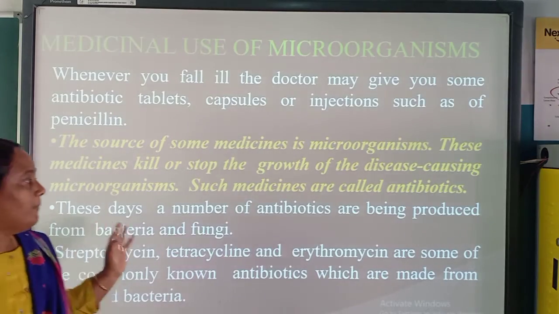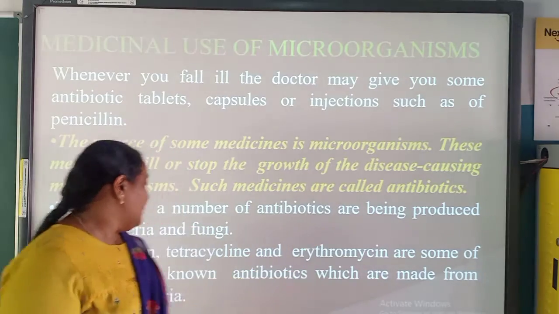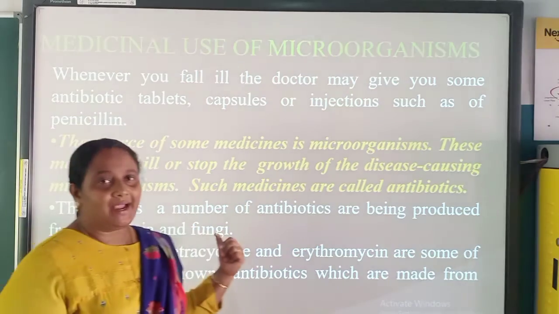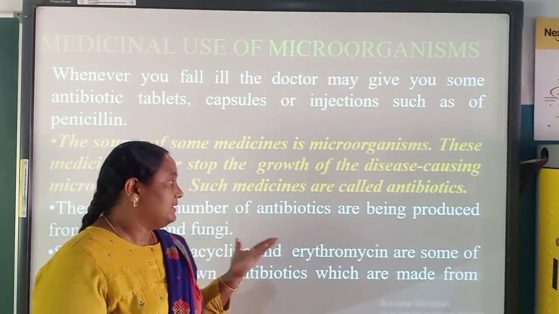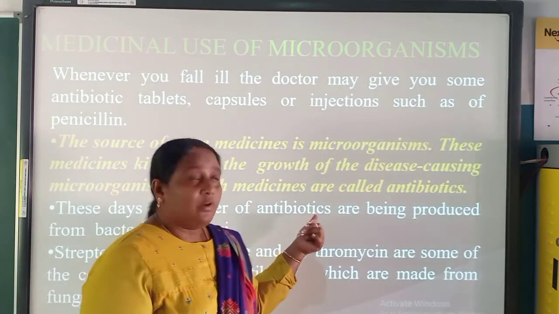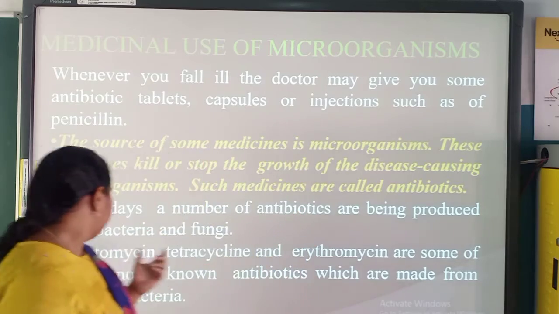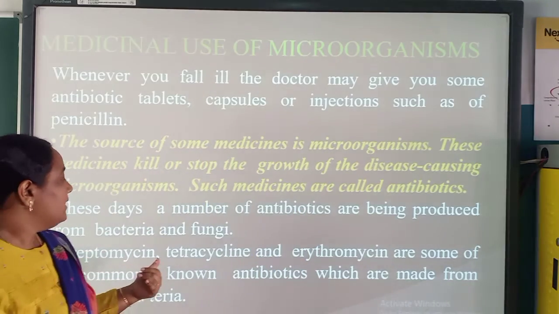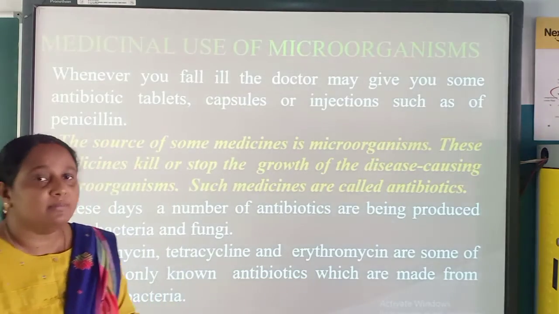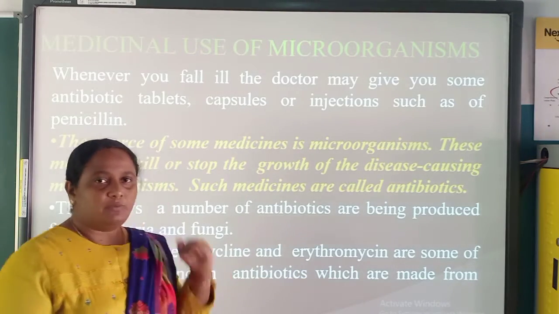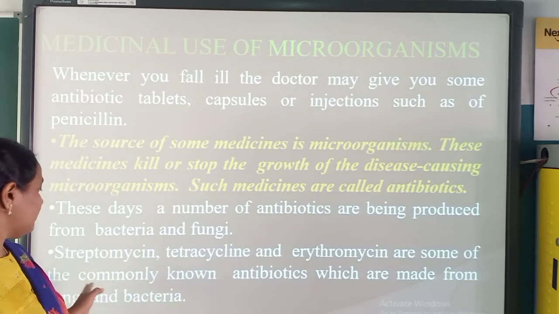These days a number of antibiotics are being produced from bacteria and fungi. Many medicines, antibiotics we are producing. Streptomycin, tetracycline and erythromycin. These are some examples of antibiotics we were using.